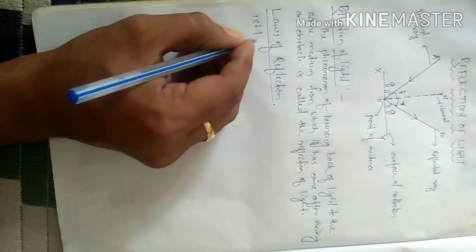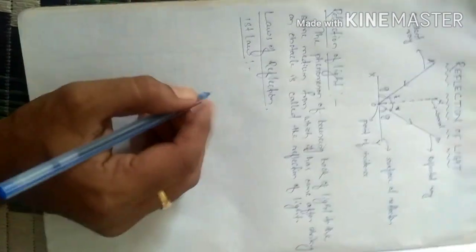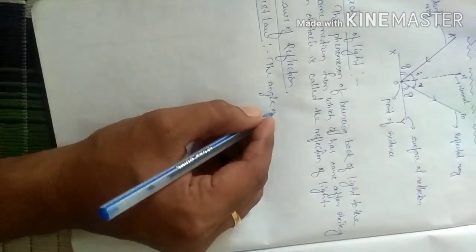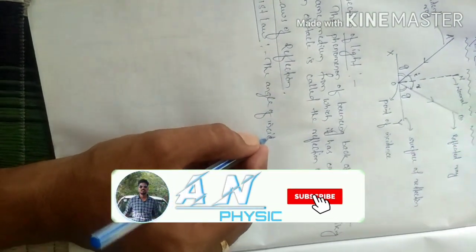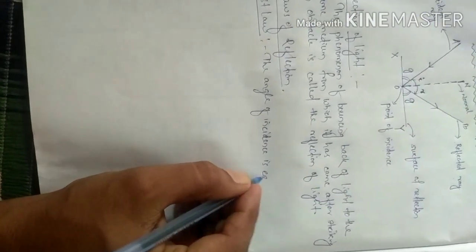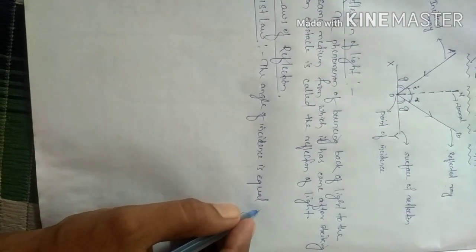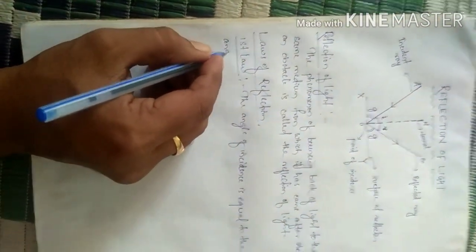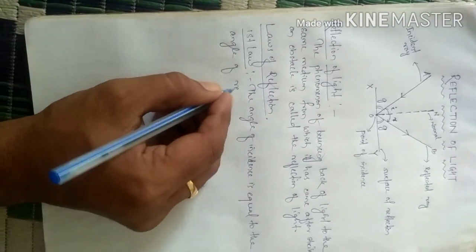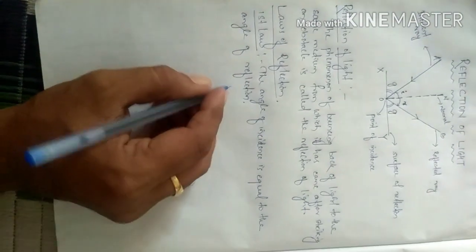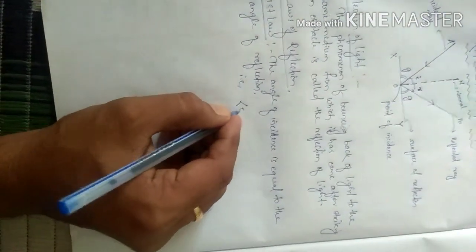First law: the angle of incidence is equal to the angle of reflection. It is one of the important laws, that is, angle i equals angle r.